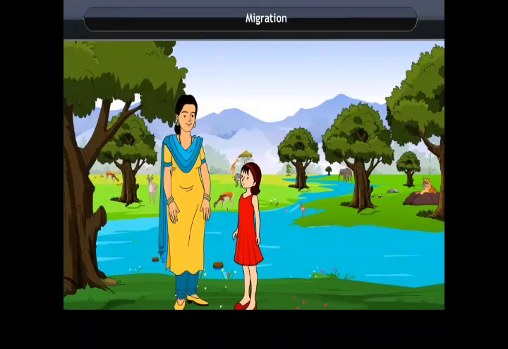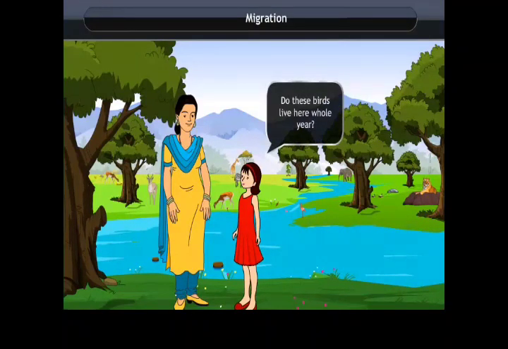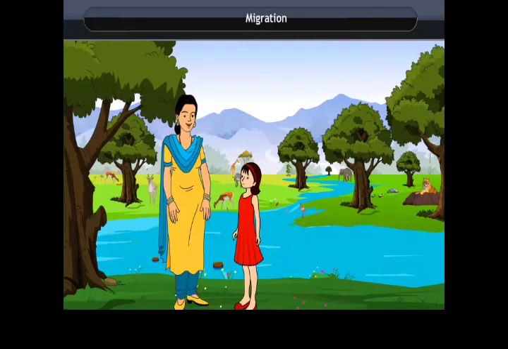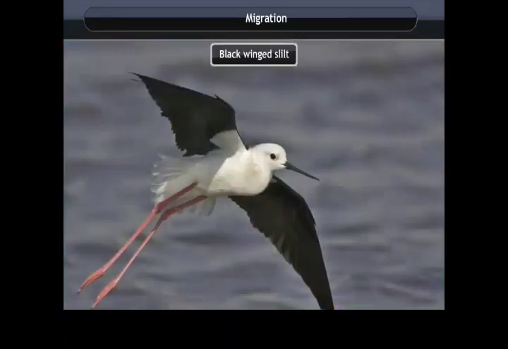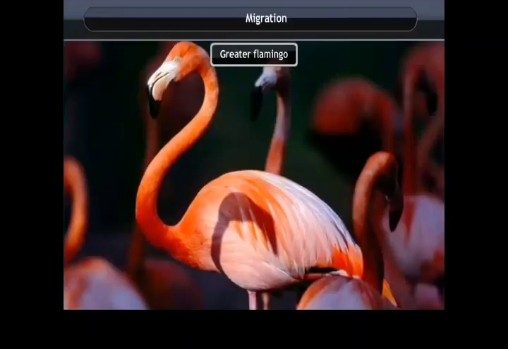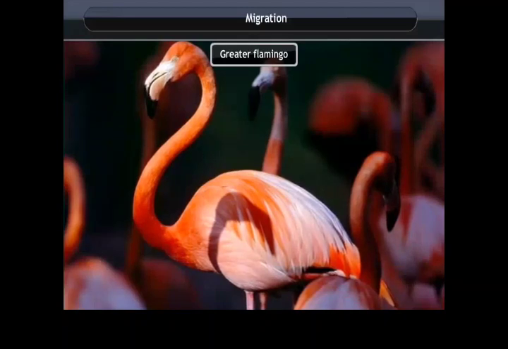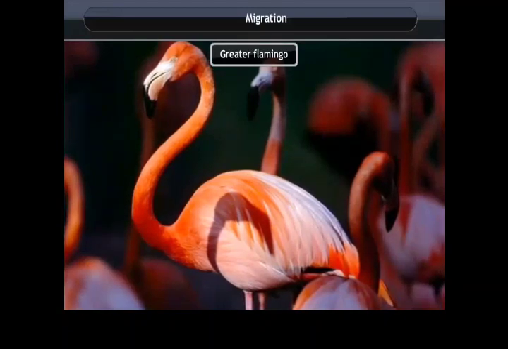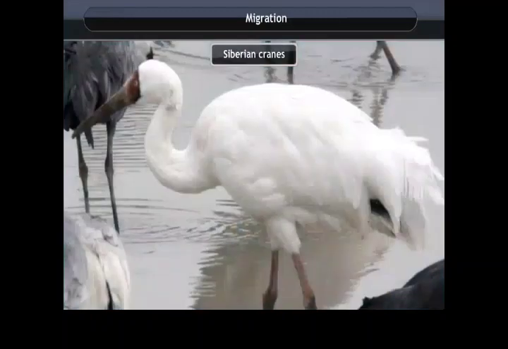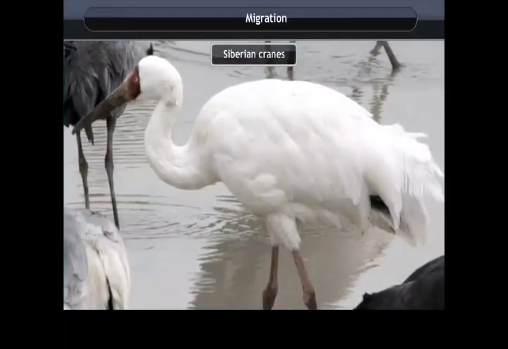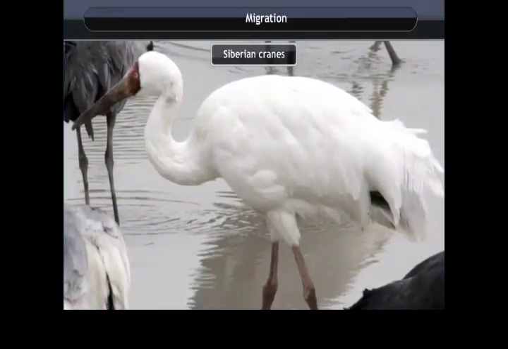Migration. Do these birds live here the whole year? These birds have flown here from other parts of the world. They fly to faraway areas every year during a particular time because of climatic changes. They fly for laying eggs as the weather in their natural habitat becomes very cold and inhospitable. Birds that cover long distances to reach another land are known as migratory birds, like the Siberian crane, which flies to India.